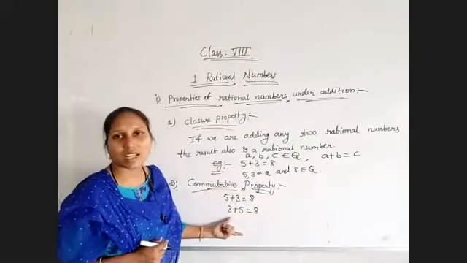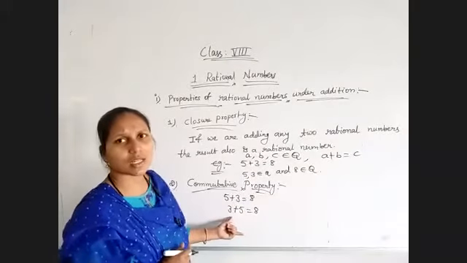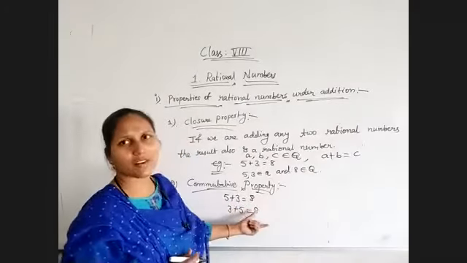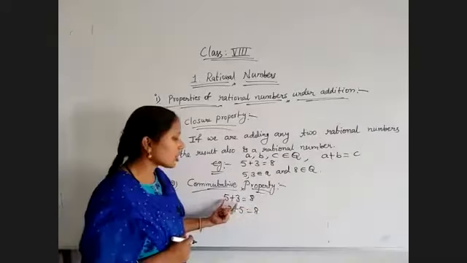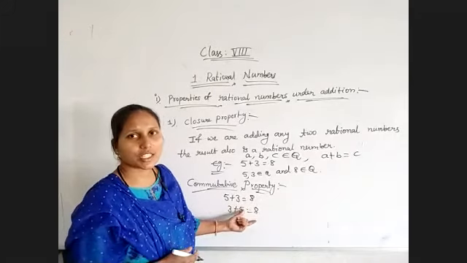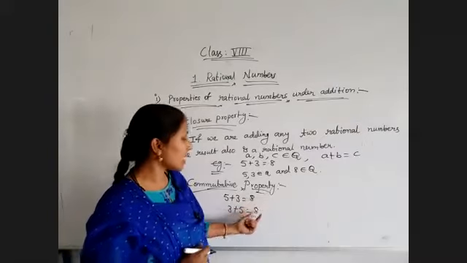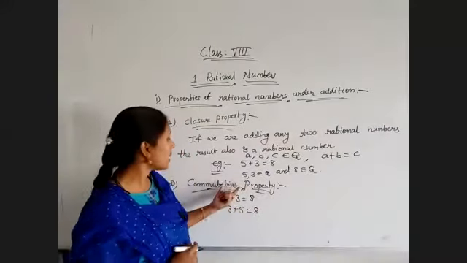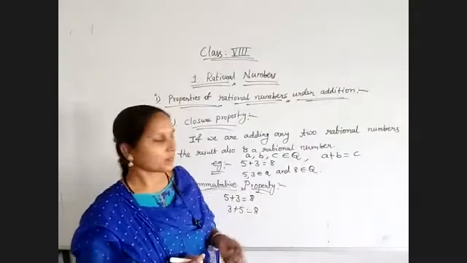All these are rational numbers because every natural number is a rational number. That's why 5 plus 3 is equal to 8 and 3 plus 5 also is equal to 8. That means when you are changing the order of two numbers, performing the addition operation, there is no change in the result.